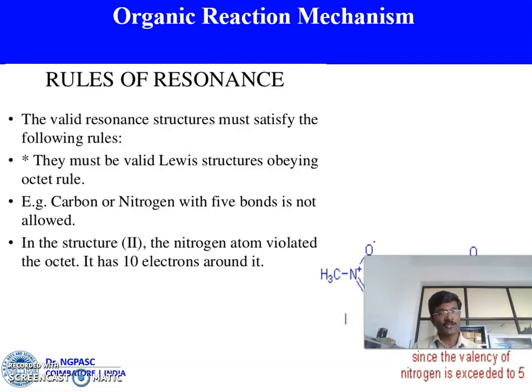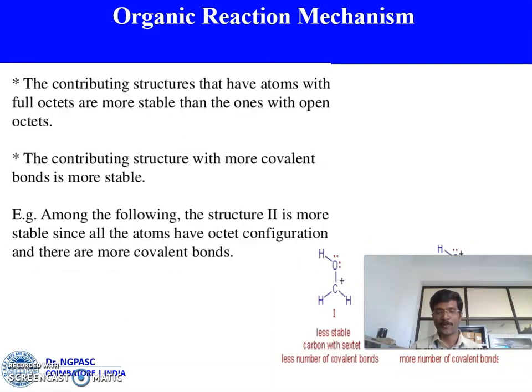The valid resonance structures must satisfy the following rules. There must be valid Lewis structures obeying the octet rule. For example, carbon should have 4 valence. If it is 5, that is not a valid structure. Nitrogen should have 5 valency or 3 valency. If it is more than 5 or less than 5, it is not a valid structure.